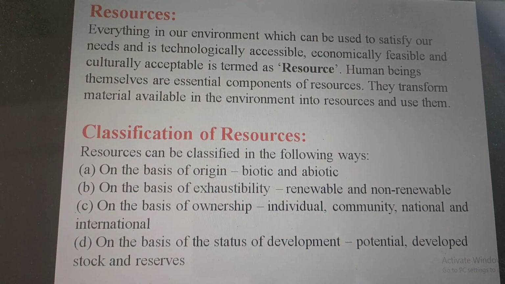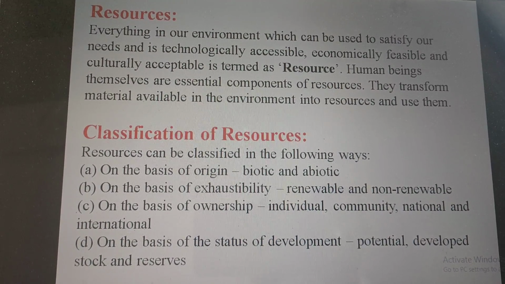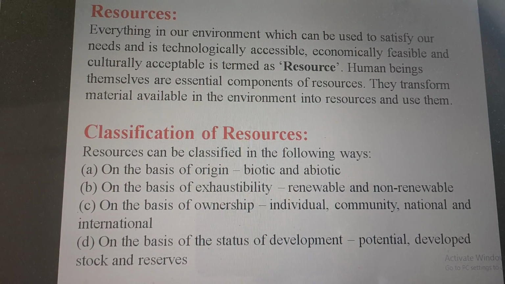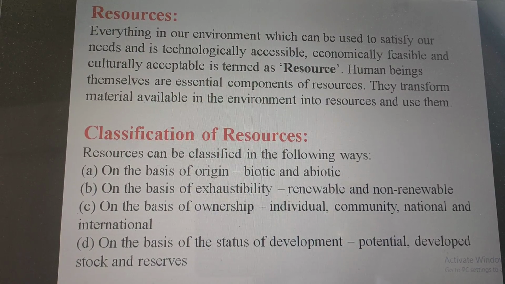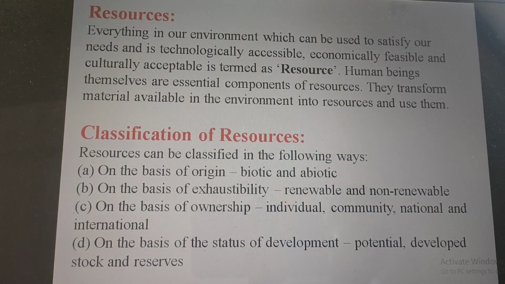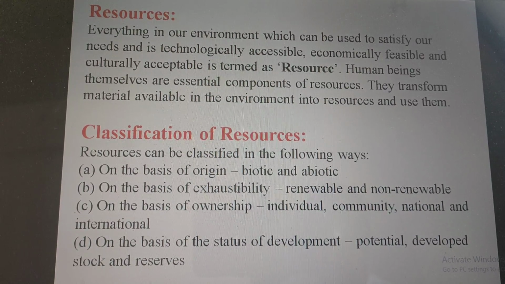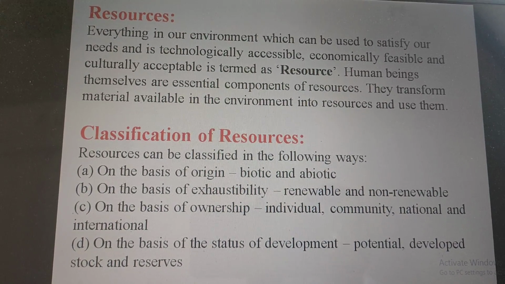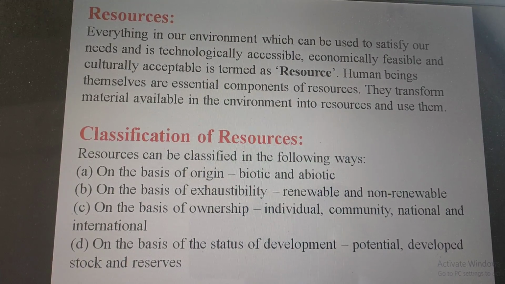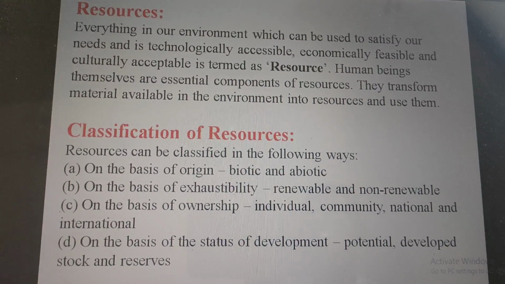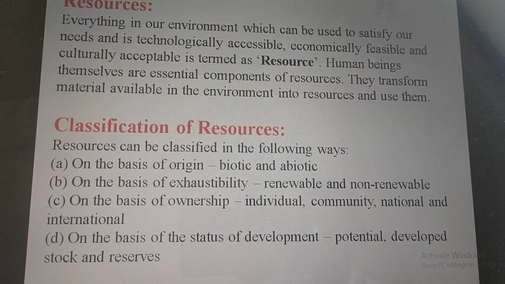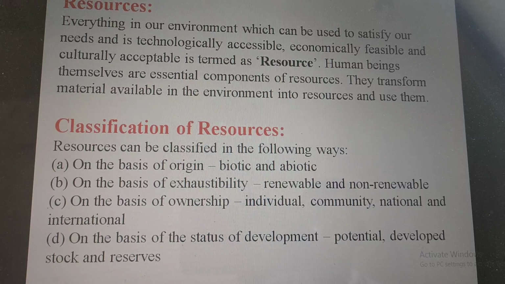So let us go for the classification of resources. Resources can be classified in the following way. They are classified on the basis of origin, that is biotic and abiotic. B, on the basis of exhaustibility, that is renewable and non-renewable.